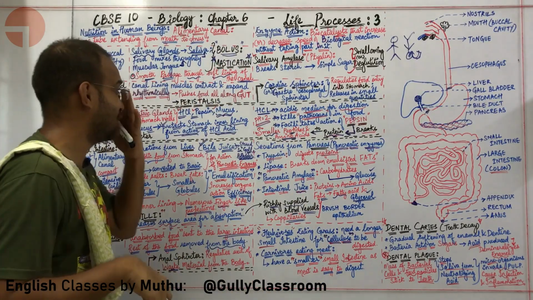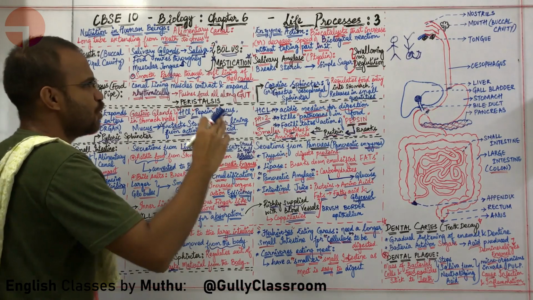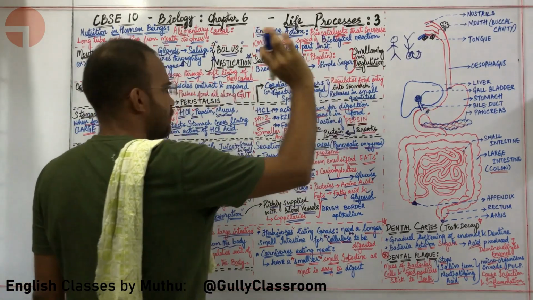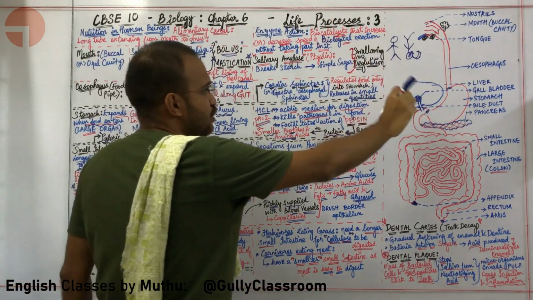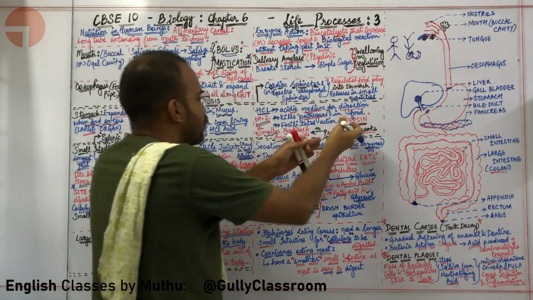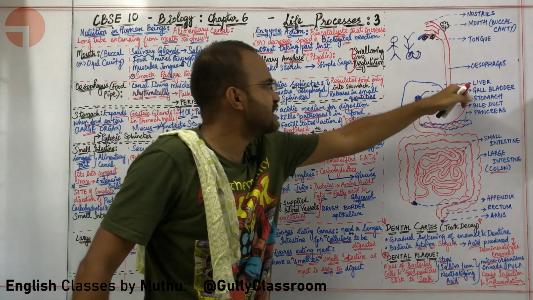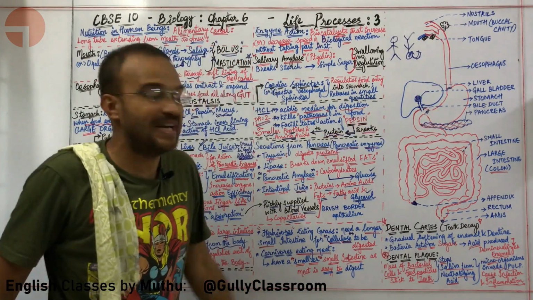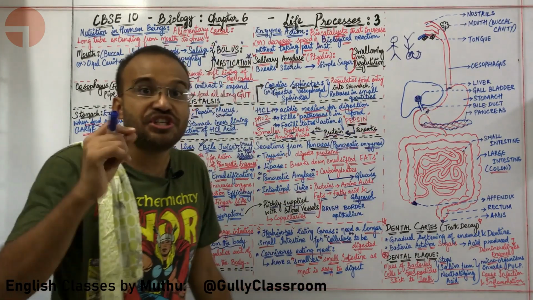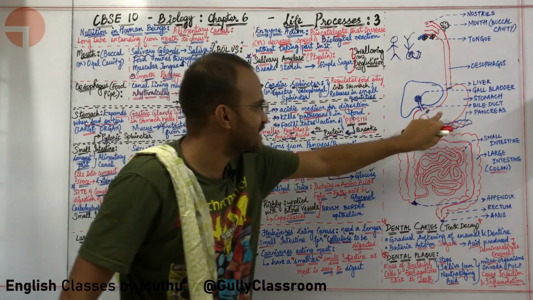Okay, let us continue the classes. So once the food reaches the stomach, it has been digested to a certain degree. All the proteins are broken into smaller peptides and amino acids. What is the digested food present in the stomach called? It is called chyme.